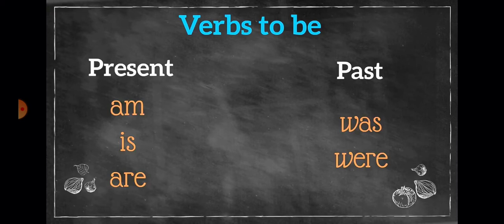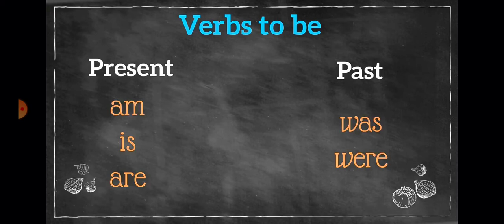If I say I am writing a letter, that means I am writing a letter right now, right? It is happening right now. It is present. And if I tell you he was writing a letter or I was writing a letter, it has already happened, right? So that is past tense.